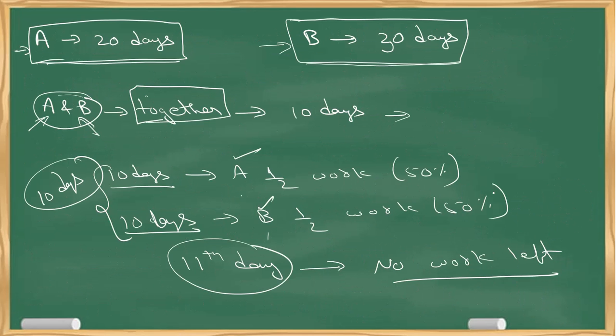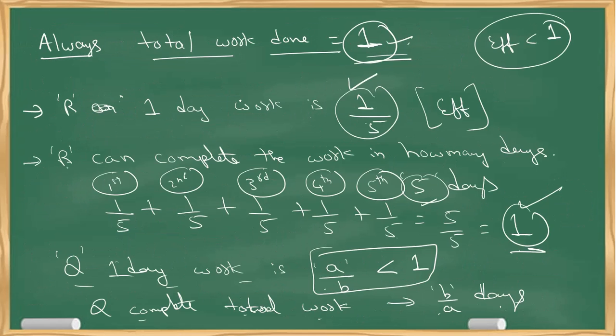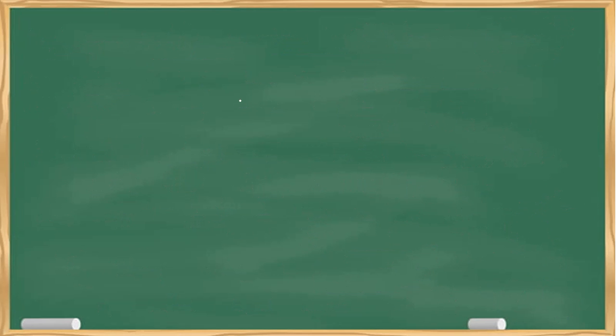Now, this is the basic concept. So let me talk about this problem. A takes 20 days, B takes 30 days to complete a work. Working together, how much time do they take? So there are many methods. I would usually discuss two methods to my students whenever I discuss this point. So A can take 20 days to complete a particular work and B takes 30 days to complete the same work. Now working together, how much time do they take?